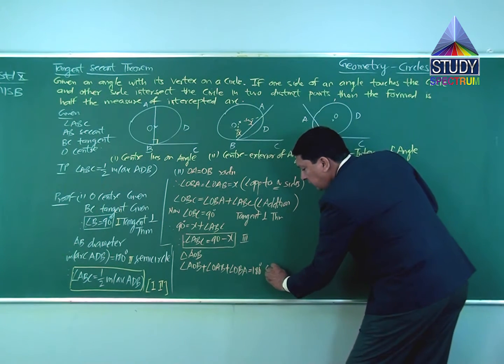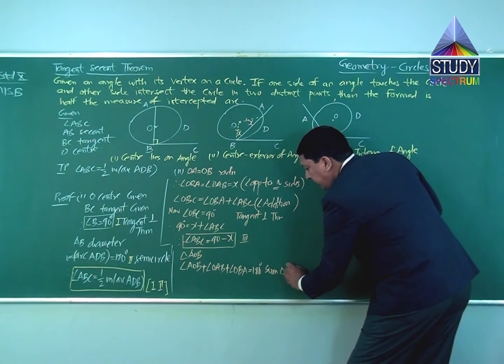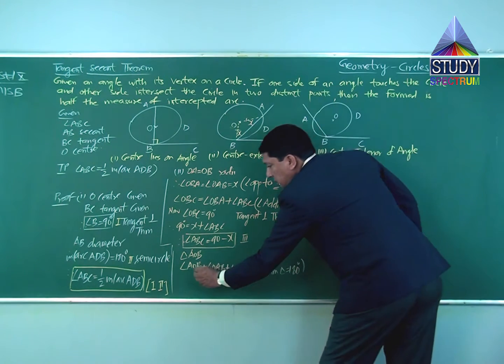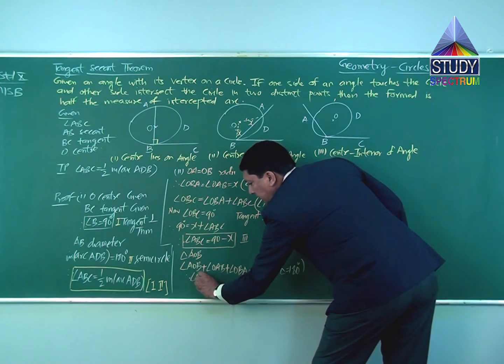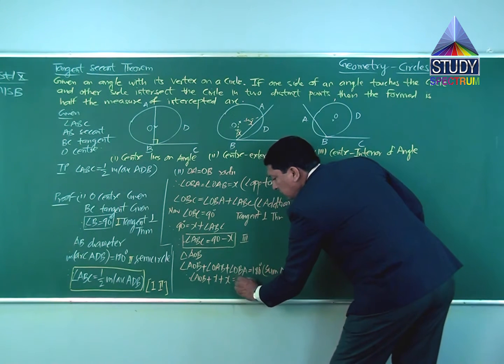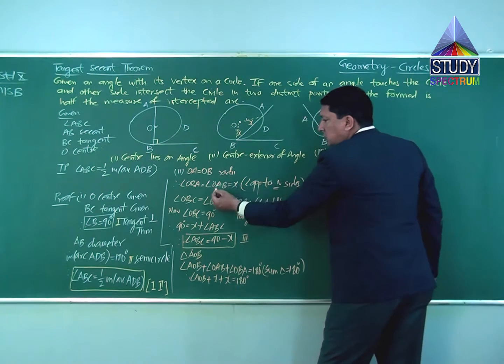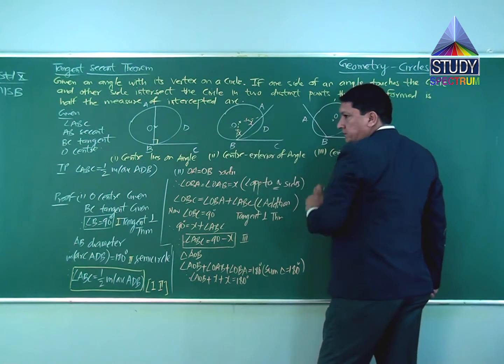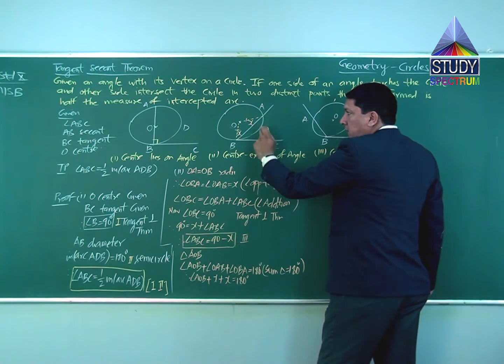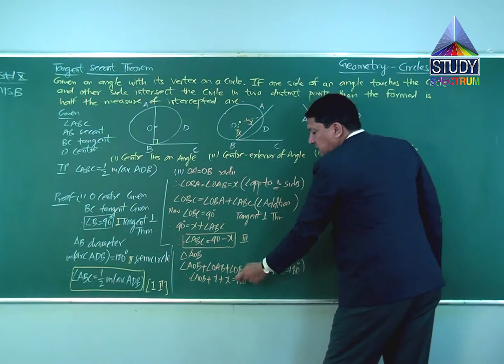Sum of angles of a triangle is 180 degrees, all three angles of a triangle. Therefore, angle AOB plus X plus X is 180 degrees, because these two angles we have named as X.